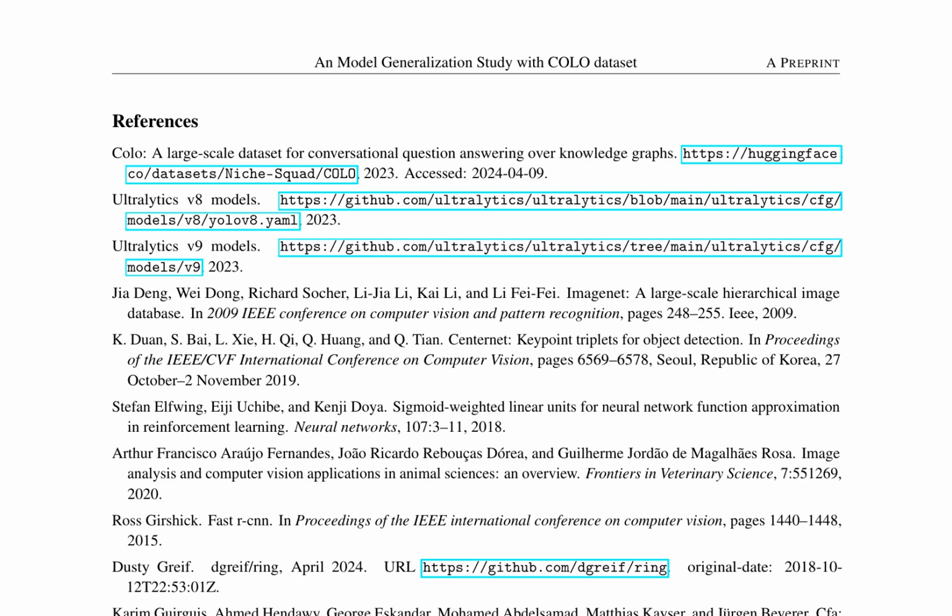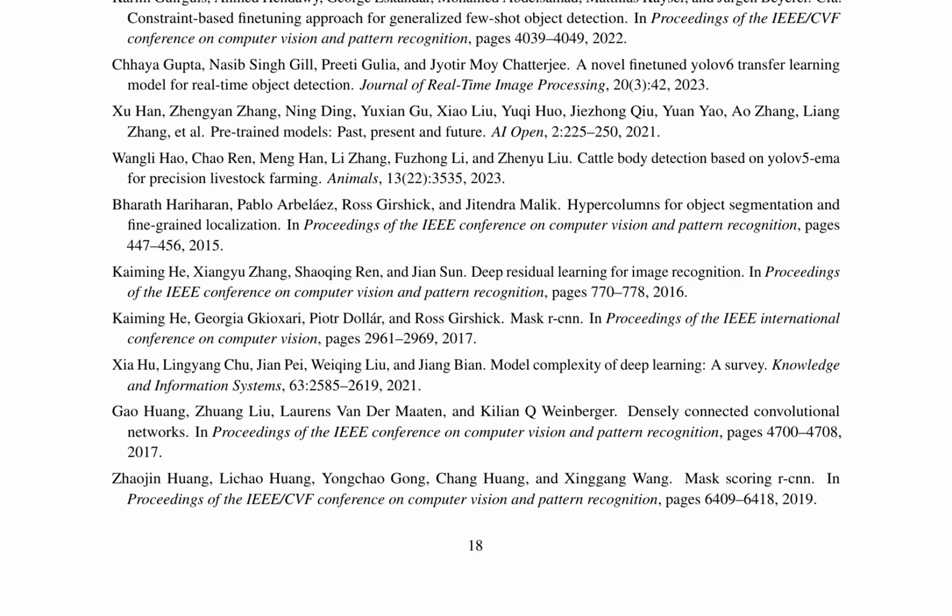The model's performance was evaluated under specific indoor farm conditions, which may not generalize to all livestock environments. Moreover, the reliance on predefined configurations may limit the applicability of our findings to more dynamic settings. Future work should explore adaptive methods for enhancing model generalization across varied viewpoints and environmental conditions. Additionally, investigating the integration of advanced data augmentation techniques and more diverse datasets could further improve detection accuracy and robustness.